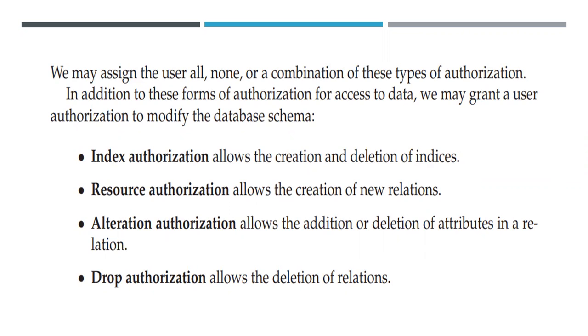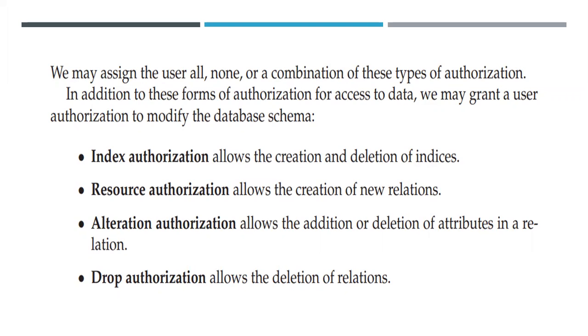In addition to these forms of authorization for access to the data, we may grant a user authorization to modify the database schema also. Index authorization allows the creation or deletion of indices. Resource authorization allows the creation of new relations. Alteration authorization allows the addition or deletion of attributes in a relation. And at last, drop authorization allows the deletion of relations.